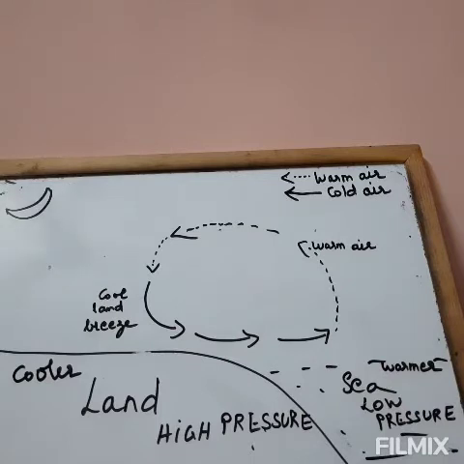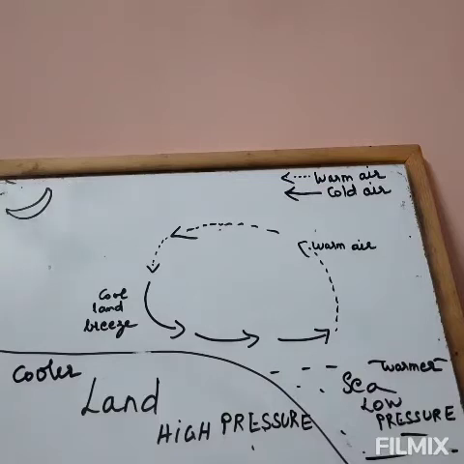So during daytime you get cool sea breeze, and that brings down the temperature over the land portion along the coast. For example, if it is 40 degrees Celsius, then along the coast you find the temperature is brought down to 35 or 34 degrees. So that is what modifying the temperature.